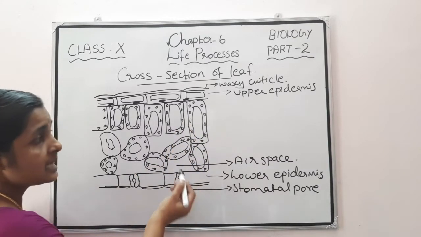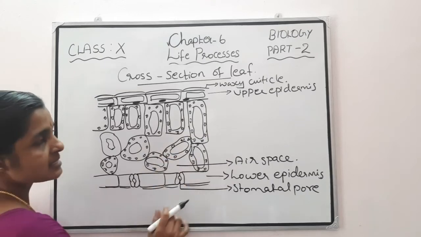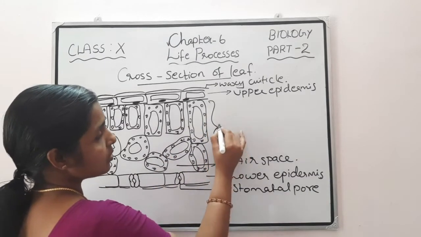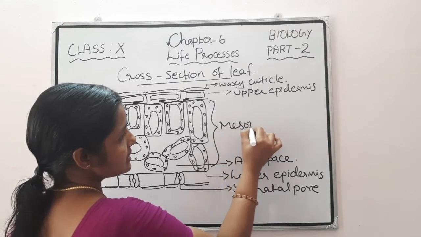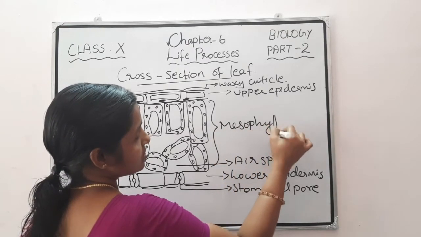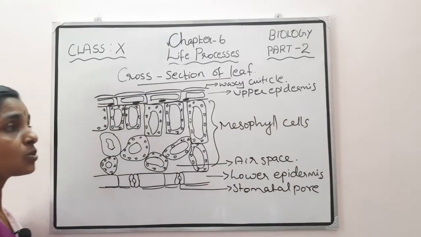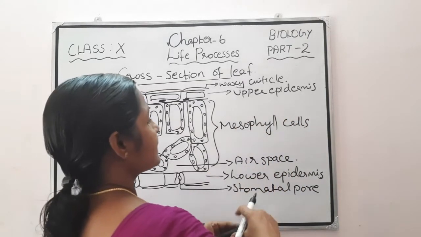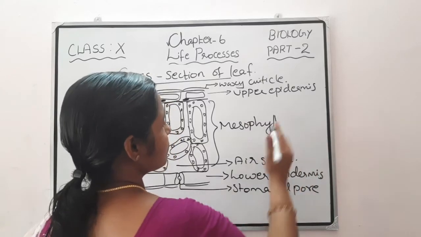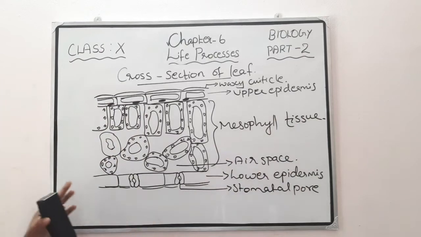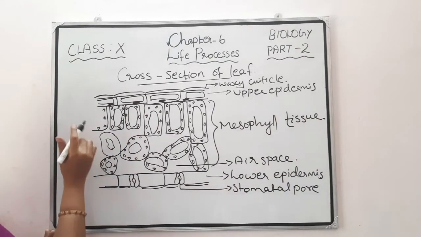In between the upper epidermis and lower epidermis, numerous elongated and somewhat oval shaped cells are present. These are all parenchymatous cells, and together they are known as mesophyll cells or mesophyll tissue. Mesophyll tissue consists of spongy parenchyma and palisade parenchyma.